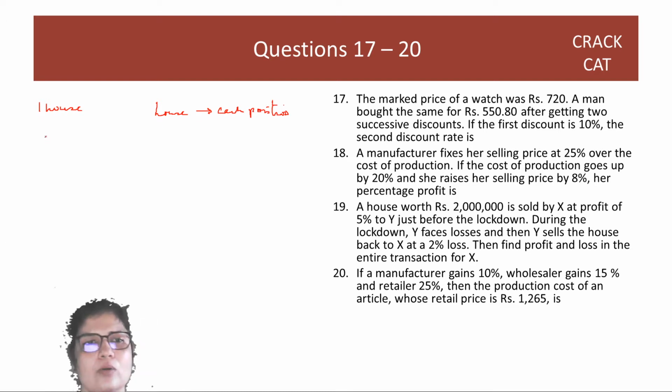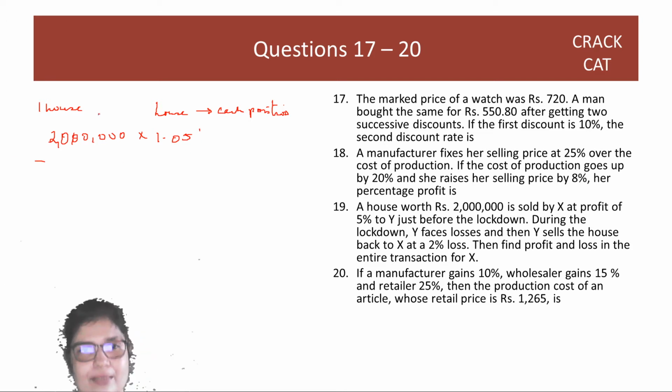So when he sells the house for the first time, how much does he get? He gets 20 lakhs, 2 million, plus a 5% increase. He gets this much. This is the whole sum, right?